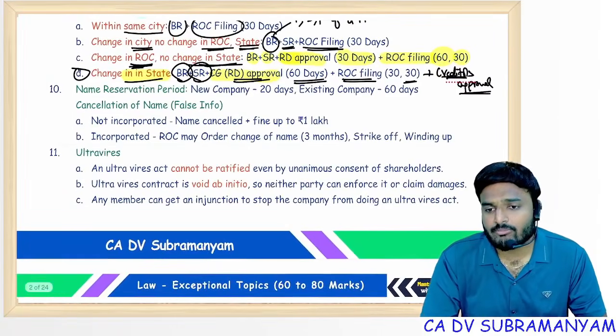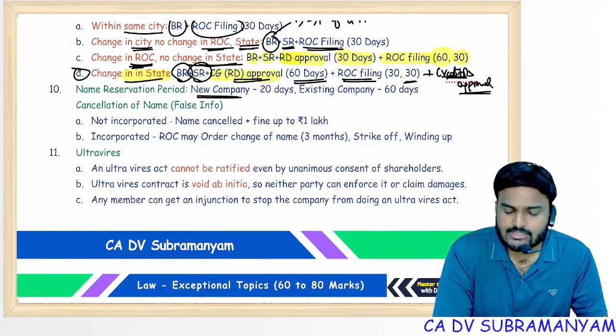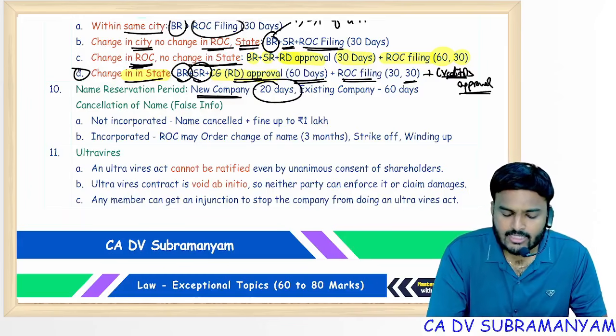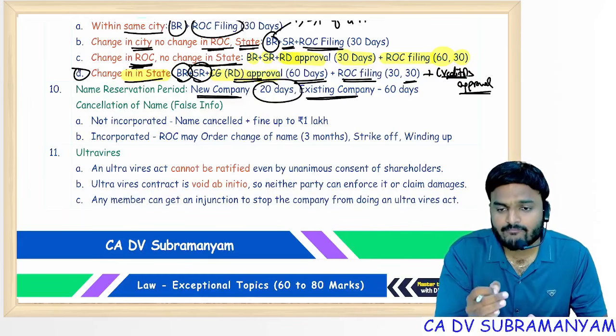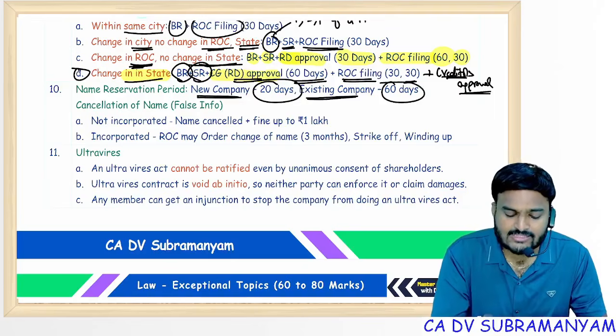Next one, name reservation period. How long will the name be reserved, sir? For a proposed company's incorporation, name will be reserved for 20 days. Existing company wants to change its name, then the new name for the existing company shall be reserved for 60 days.